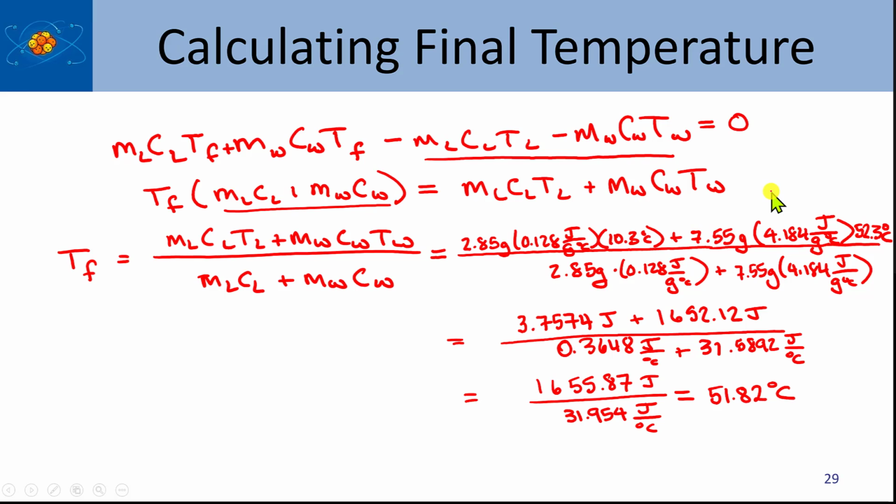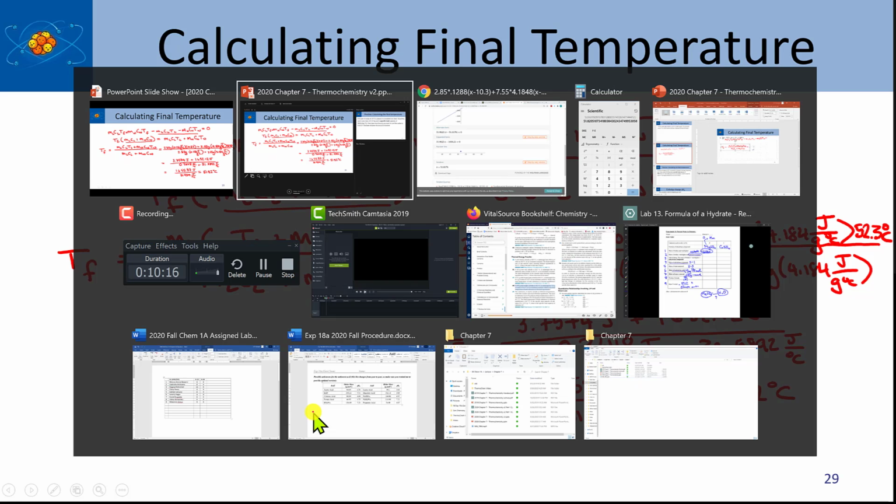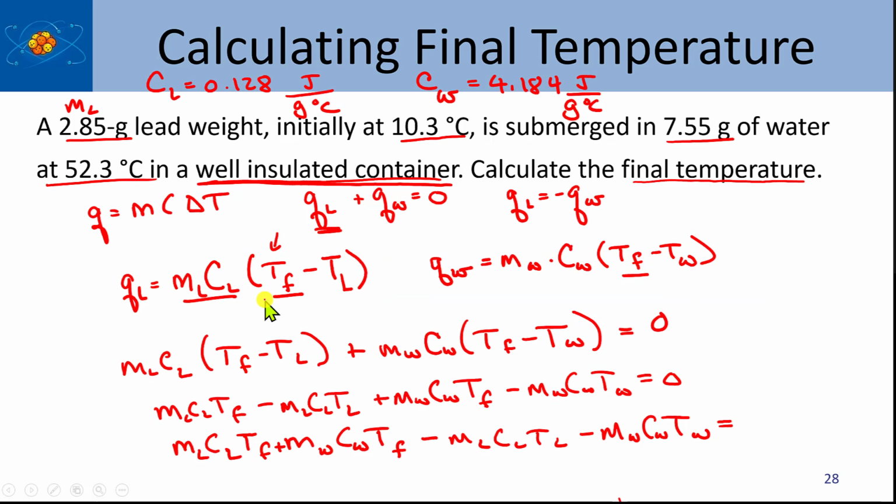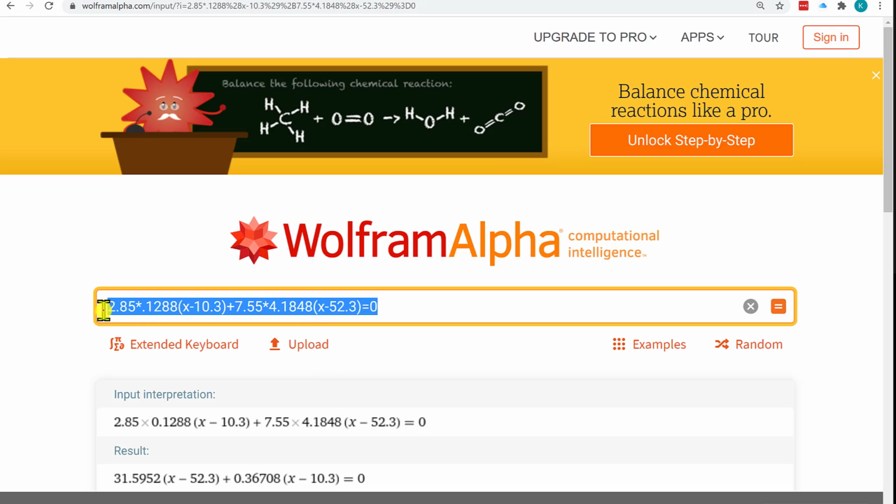Now, having said that this is how you do this problem, there are other ways to solve these problems, and I'll just show you. I've pointed out a couple of times, I believe, the program Wolfram Alpha. I just typed in the original equation. This is this equation typed in with all the variables inserted. So mass of lead, specific heat of lead. Oh, I have an extra 8 in there, so I'll get rid of that.